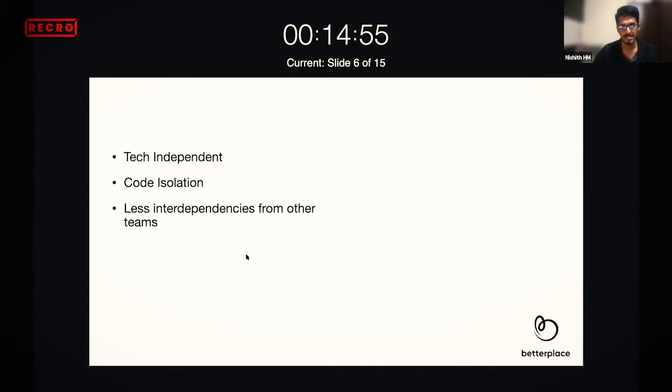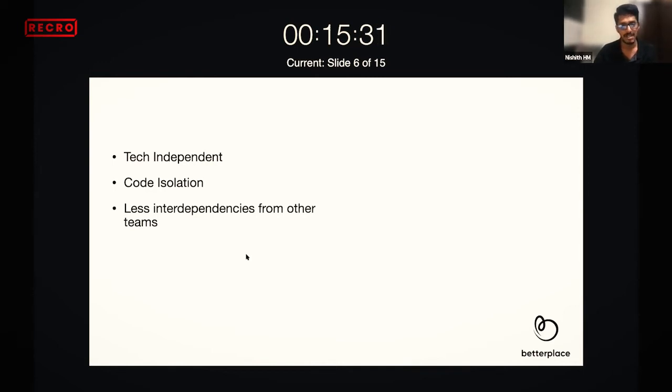And the code isolation. So there is no dependency from any other team on your particular code base. Your code is your team's code. No one from the other team can come and check their code into yours. And if there is any breakage in their code, that is not affecting yours. So that is the code isolation. It enhances maintainability a lot. After a few years, if you want to maintain the code, it's pretty easy. And there is less interdependency from other teams.